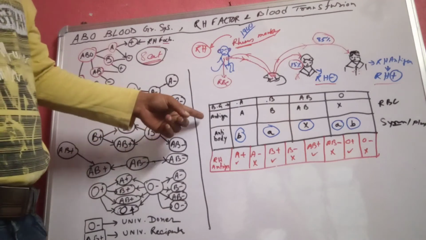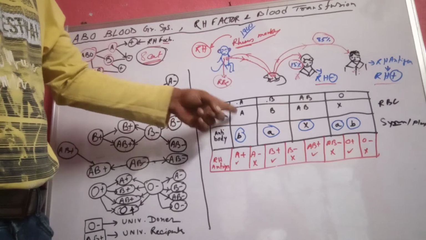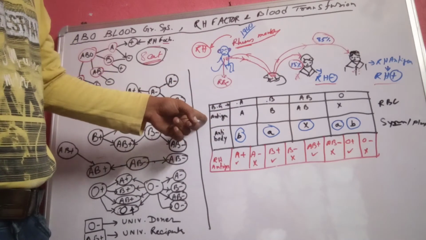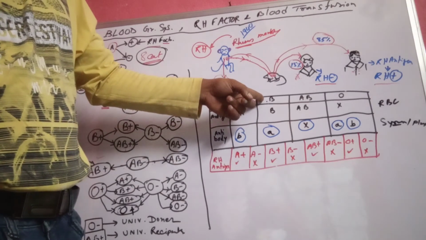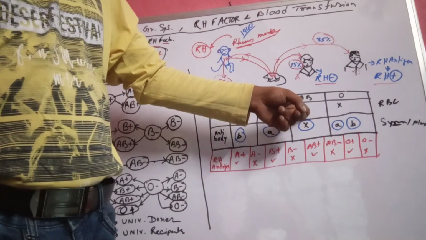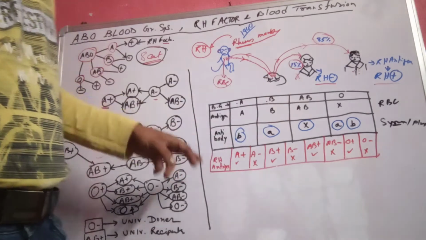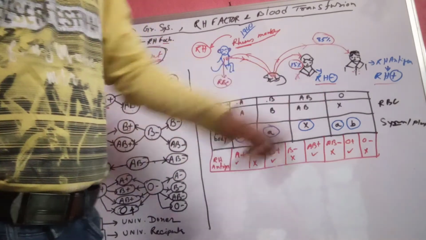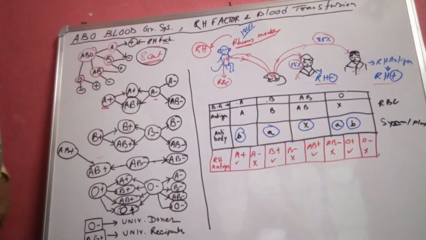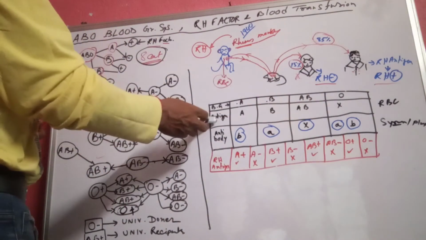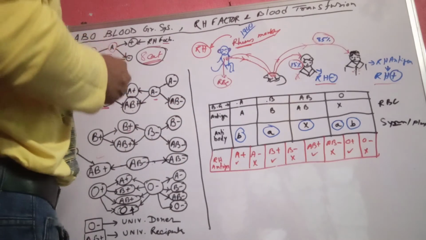Antigen A is found in a person having blood group A. Antigen B is present in a person having blood group B, and both antigens A and B are present in the RBC of blood group AB. In the case of blood group O, there is no antigen, neither A nor B. Remember, antigen is always present on the RBC, that is the red blood cell.